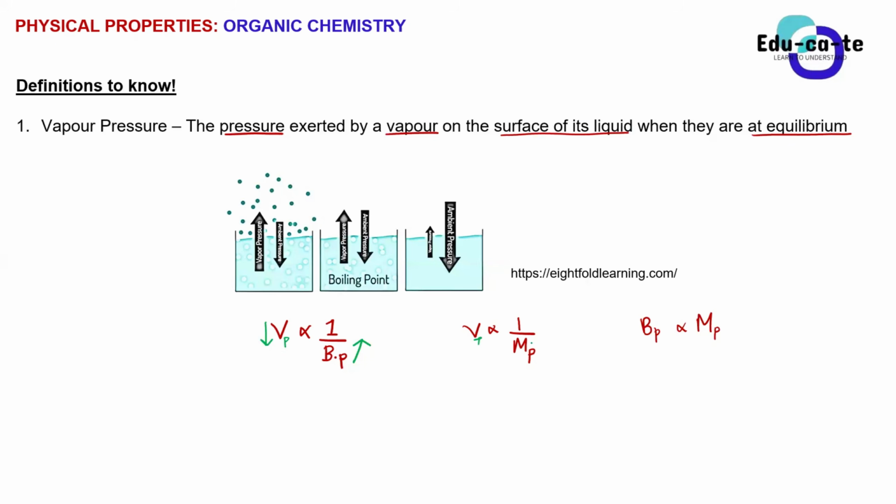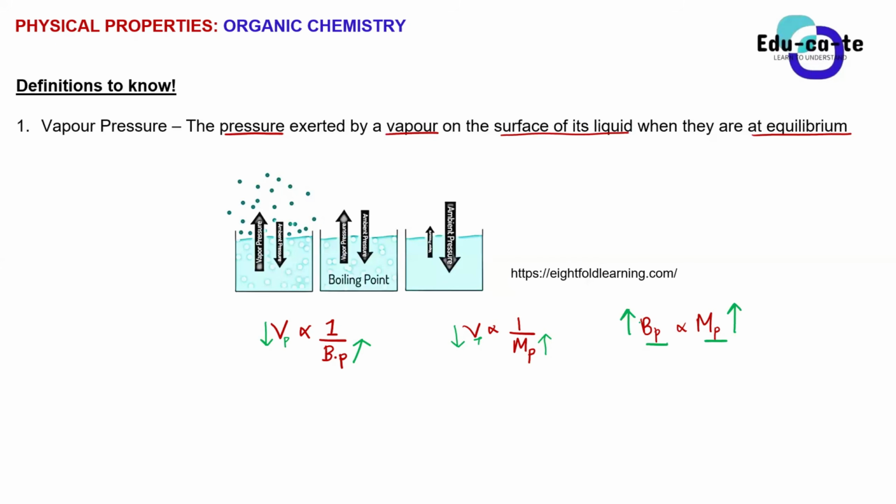But if I'm having a higher melting point, or if it takes a higher temperature to melt something, then the vapor pressure, it means that it does what? It also decreases. Okay, so it's inversely proportional. When you increase the boiling point, you decrease the vapor pressure. When you increase the melting point, you also decrease the vapor pressure. But when you look at boiling point and melting point, these two, they are directly proportional to one another.